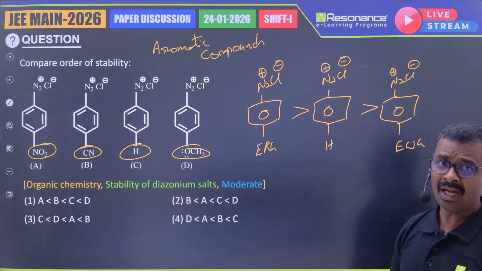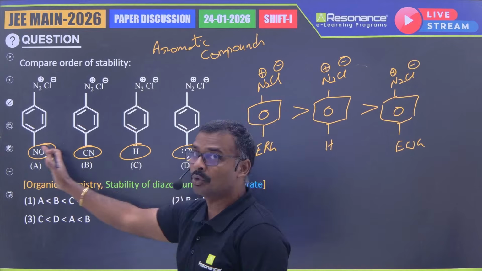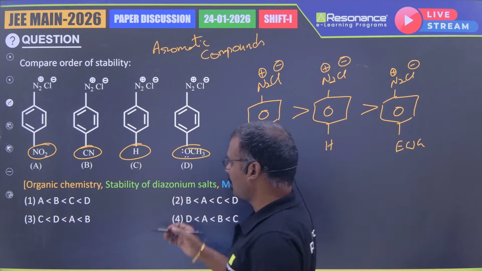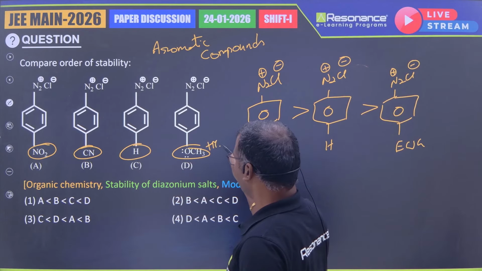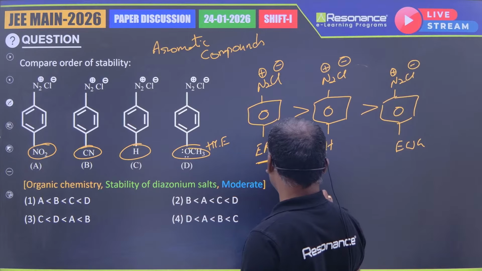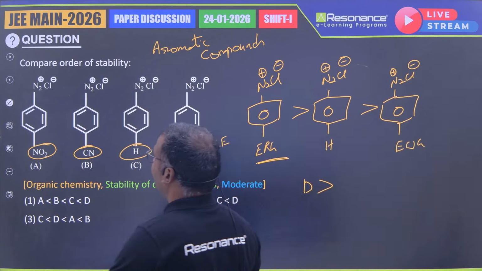So this is the stability order. Based on this fact, which group is electron releasing? This is an electron releasing group, a positive mesomeric effect group. Therefore D should be highest in stability. He has given increasing order.